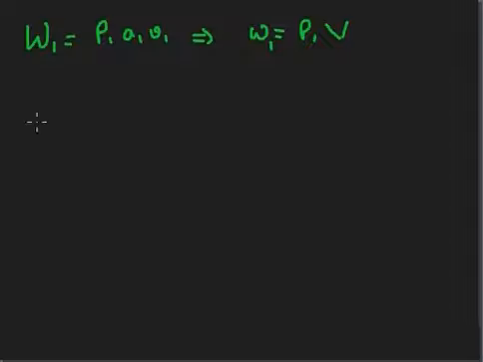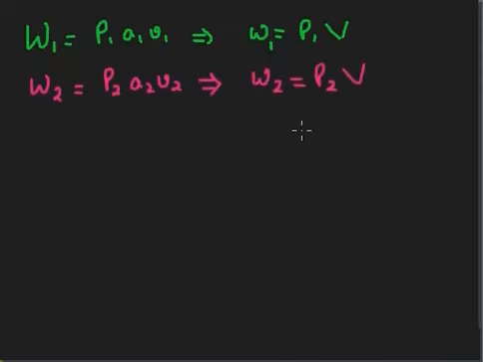In the same way I can write the amount of water which is going to exit from there will be equal to P2 into A2 into V2, and A2 into V2 is the volume, so W2 is equal to P2 into V. But as we have already done, some amount of work has to be done, so W1 is greater than W2.